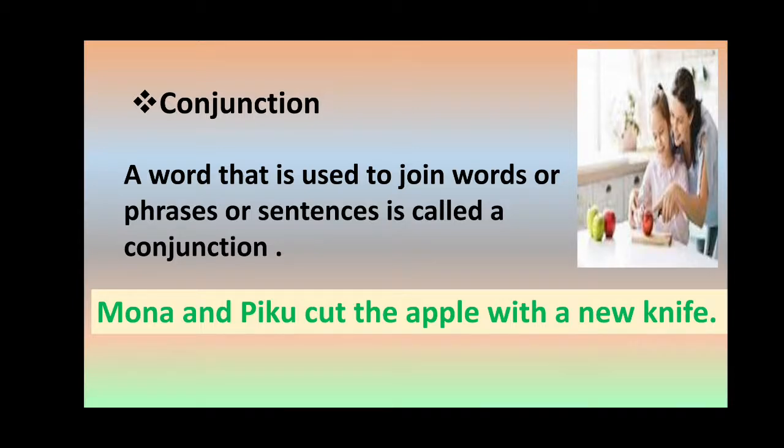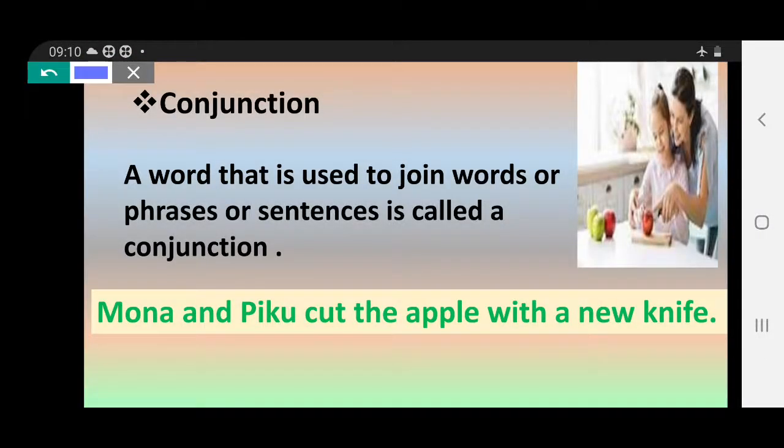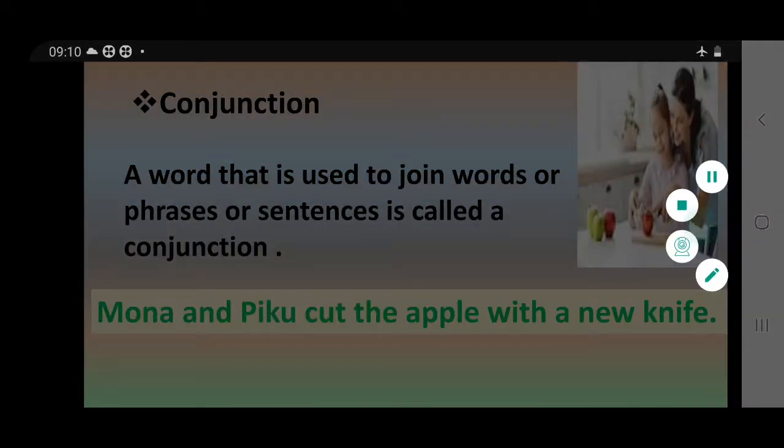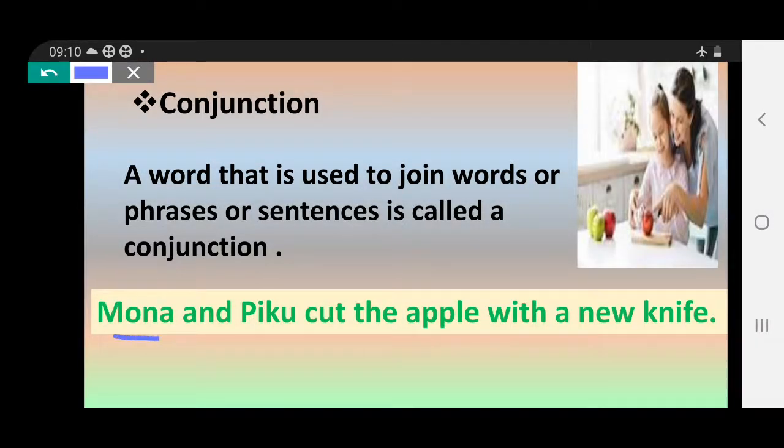Here I have joined two names. But if I am saying, Mona Piku cut the apple with a new knife, like the previous one, this also has no meaning. Mona Piku cut the apple with new knife. But if I say Mona and Piku, you will understand the situation. Mona and Piku cut the apple with a new knife.